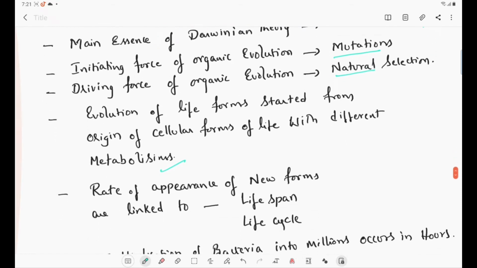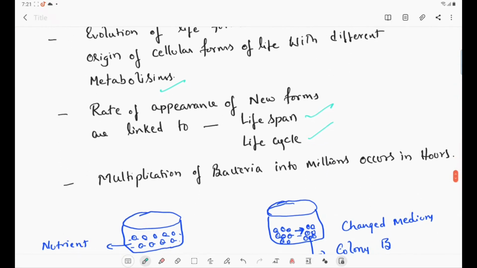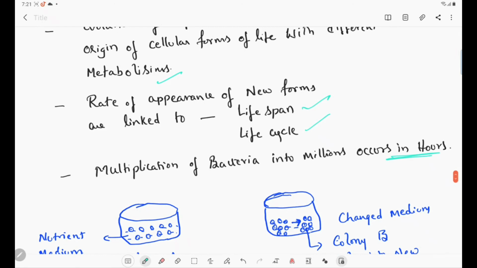Then the rate of appearance of new forms is linked to their lifespan and life cycle. The rate of appearance of new forms always depends upon their life cycle and lifespan. If the lifespan and life cycle are short, then the rate of appearance of these organisms will be very fast. For example, multiplication of bacteria into millions occurs in hours. Why? Because the lifespan of bacteria is very short and the bacteria can replicate very fast.